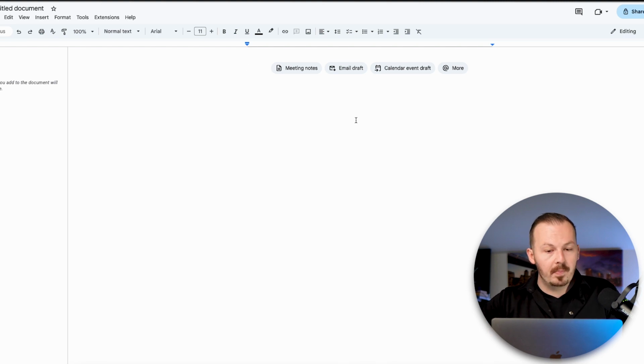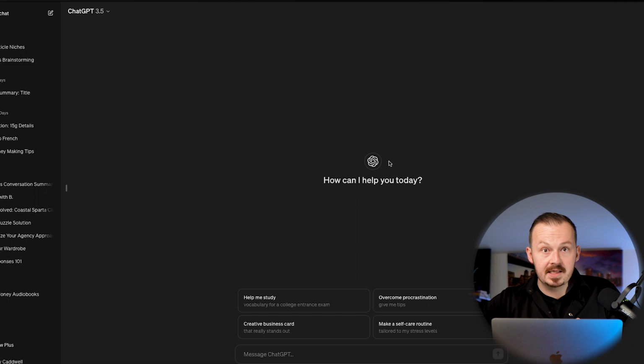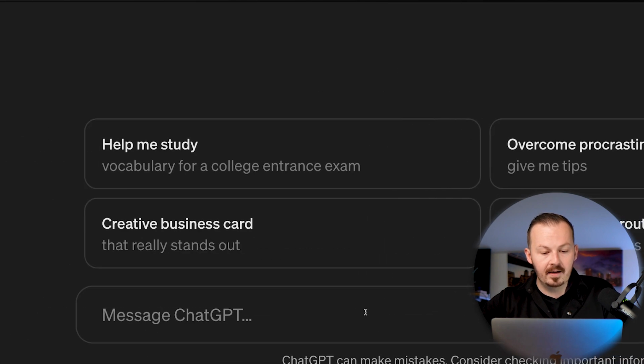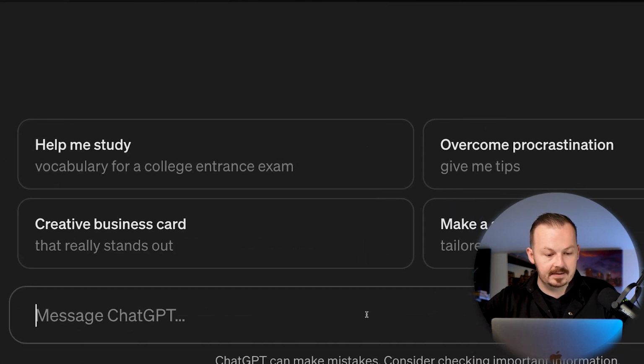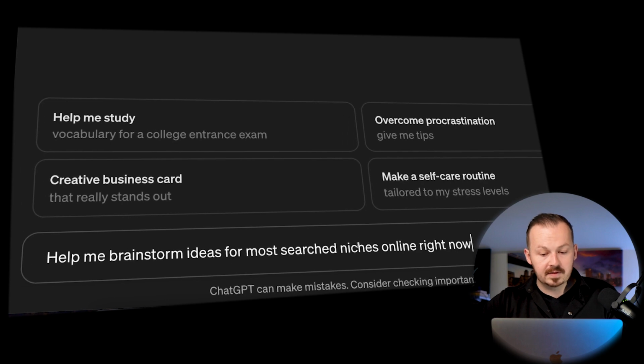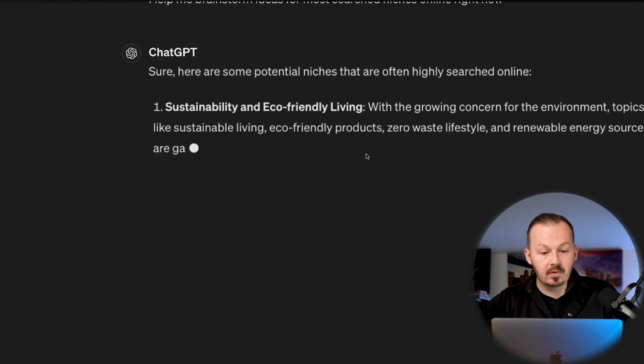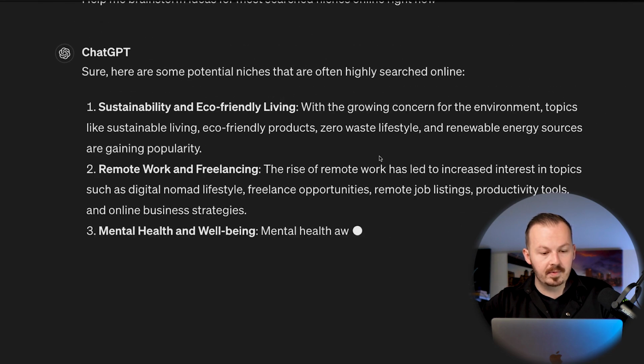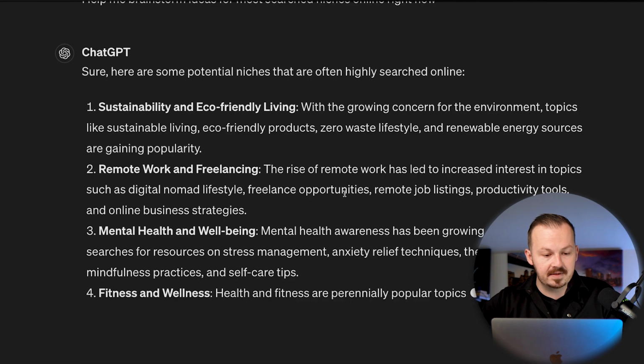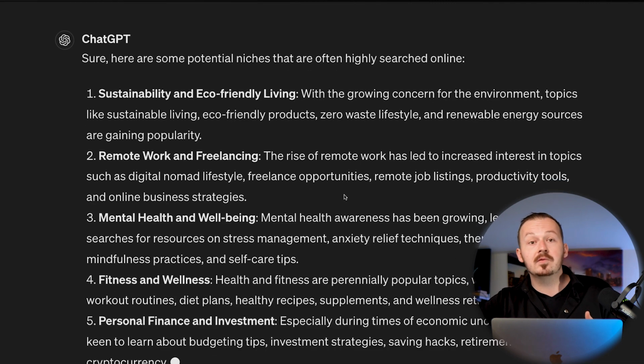So once you're going to open up your Google Docs, now you actually need to create some kind of text that you are going to monetize later, and to do that pretty much just go to ChatGPT and you want to go to this prompt bar and you want to type in there something like this: help me brainstorm ideas for most searched niches online right now. Just hit enter. ChatGPT is going to come up with this list of most searched niches online, so people are going to be actually searching for something relating to this niche because they actually want to solve a problem.